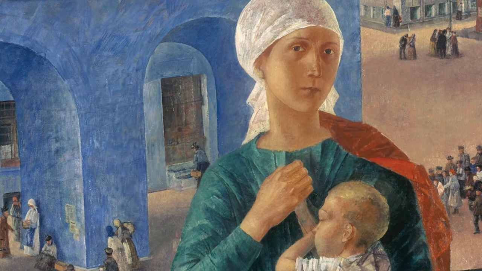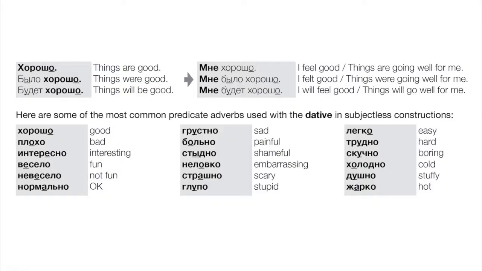Okay, so let's review quickly this grammar. This is fairly simple, and we've certainly been over it. We introduced it first in book 1, so it's old hat, but it's some of the most useful grammar because of how often these little constructions are used to talk about how we feel, right? So in terms of just expressing those ideas, this is really important. Now remember, these are subjectless, right? So all these expressions, we're using basically an adverb plus a dative case pronoun or noun, right?